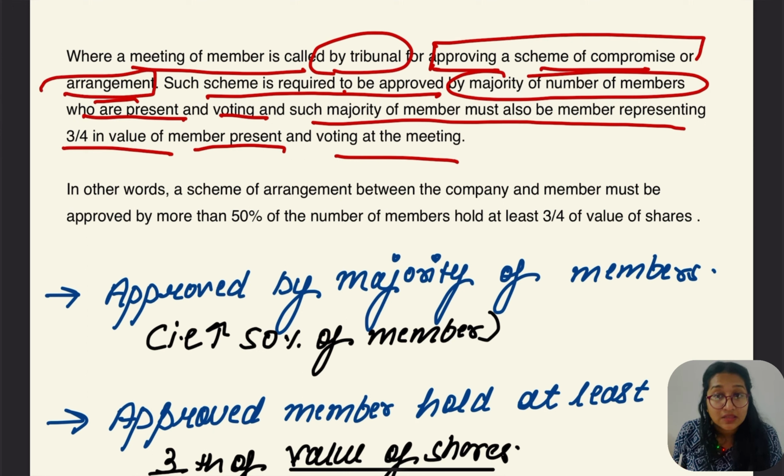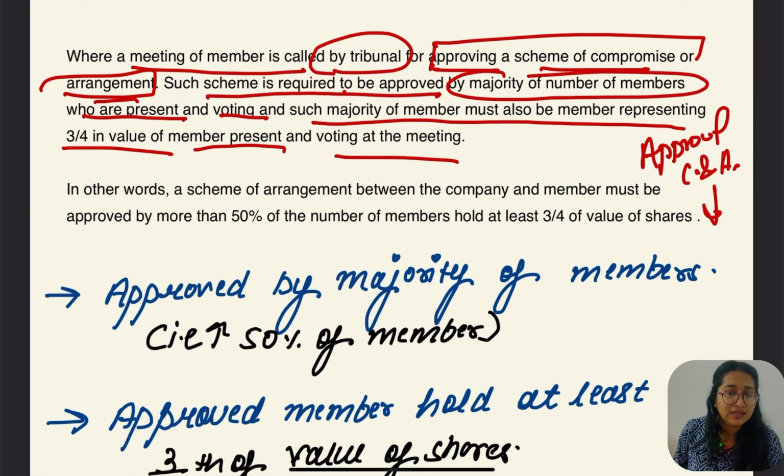But for approval of compromise and arrangement, there is a limitation which says at least 3/4, at least a majority of members or creditors should give the approval, otherwise the compromise and arrangement scheme would not be passed.